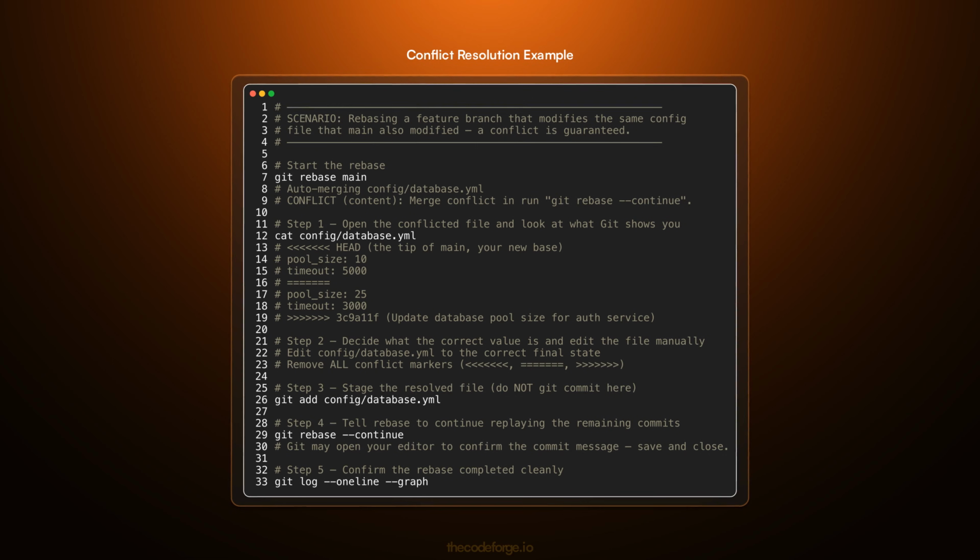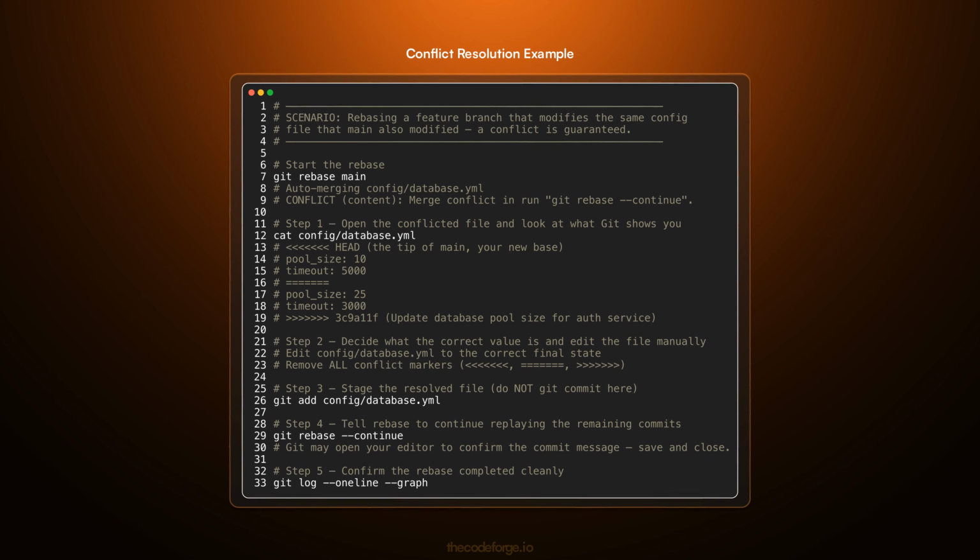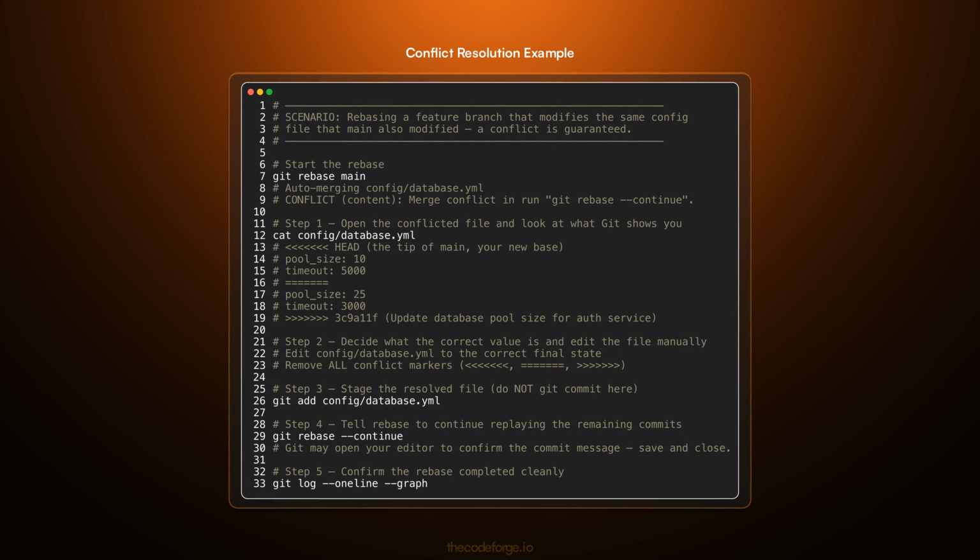Here's a rebase conflict in action. Git shows the conflict markers in the file. You edit to resolve, then stage the file with git add, but do not commit. Instead, run git rebase --continue. This tells Git to replay the next commit. If you accidentally commit, you'll break the rebase process.